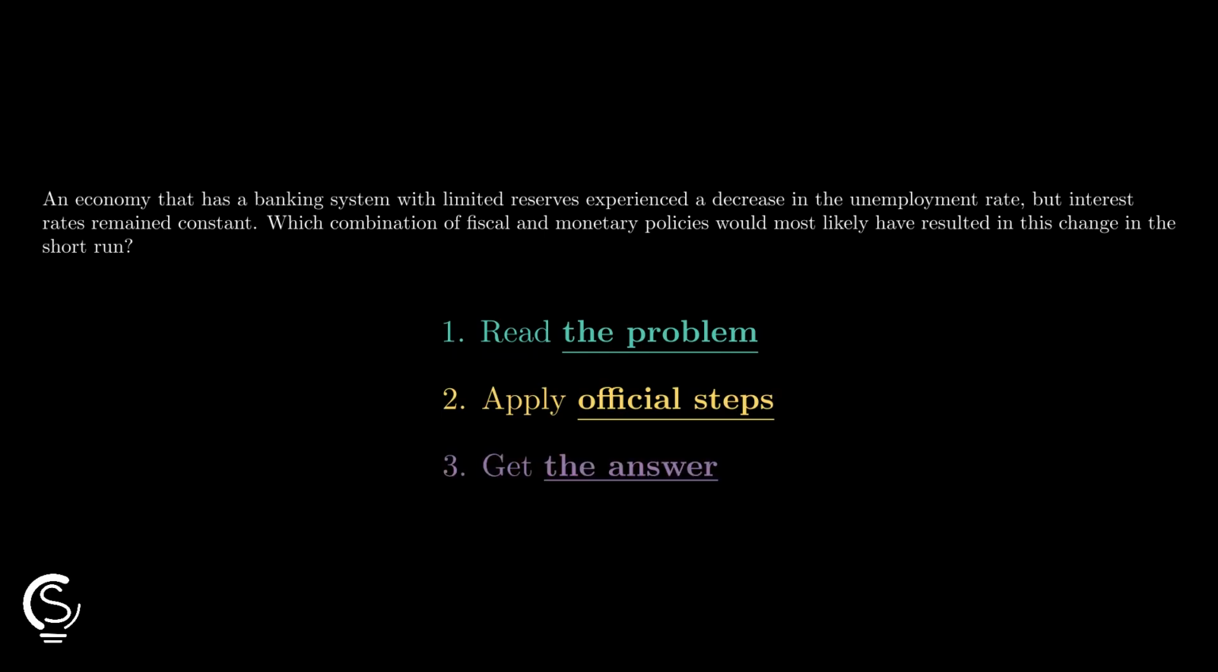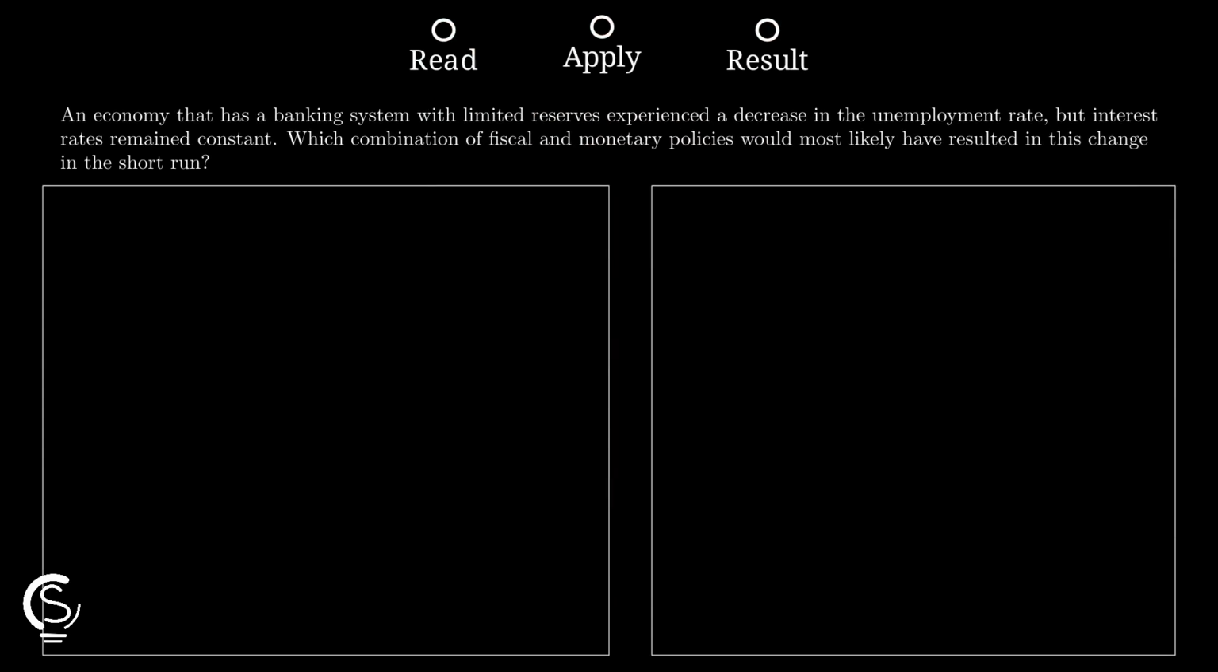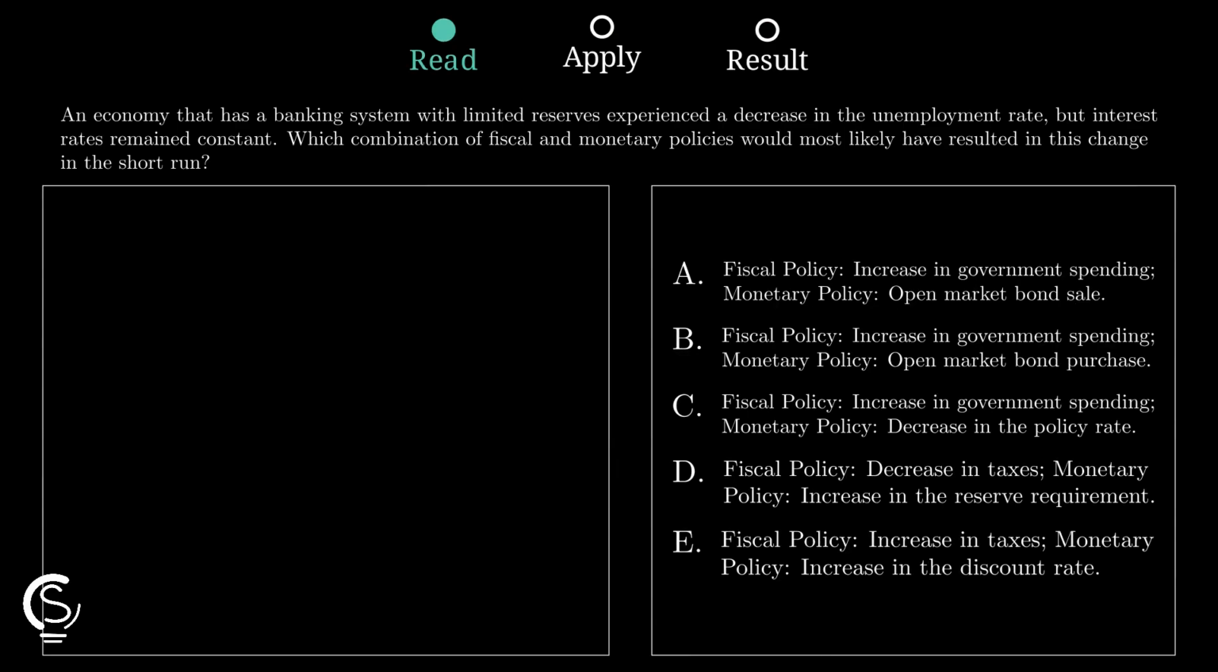Unemployment drops while interest rates stay flat, so we need the policy mix that boosts output and jobs without raising rates. Watch this quick solve. To lower unemployment in the short run, the economy needs expansionary policy that raises aggregate demand and real output, because higher production means firms need more workers.